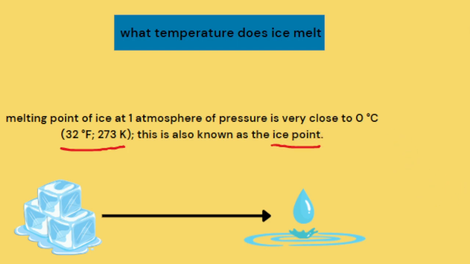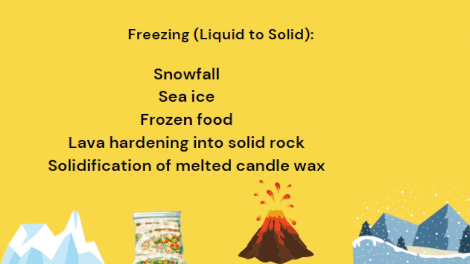Next transition we take is freezing. In this transition, liquid state transforms into solid state. What is freezing? In this transition, a liquid substance loses thermal energy, causing its particles to slow down and form stable intermolecular bonds, turning it into a solid.